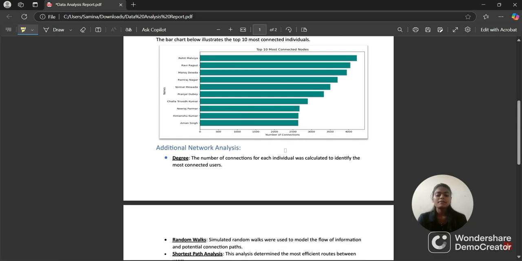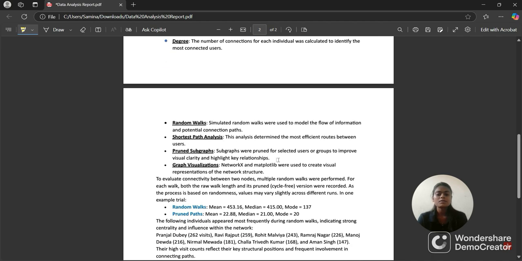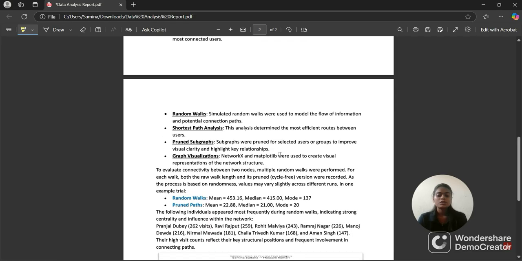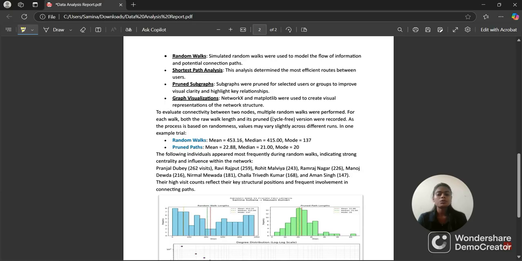Then I ran multiple analyses like degree centrality to find the most connected users. Shortest path to determine the most efficient way to get from one user to another. And one of my favorites is random walk, where I simulated how someone might get introduced through mutual connections over time. To evaluate connectivity between two nodes, multiple random walks were performed.